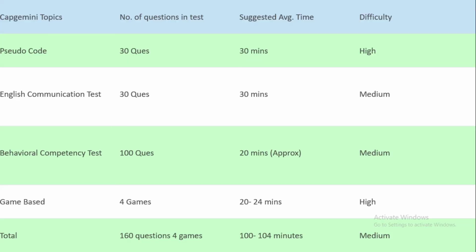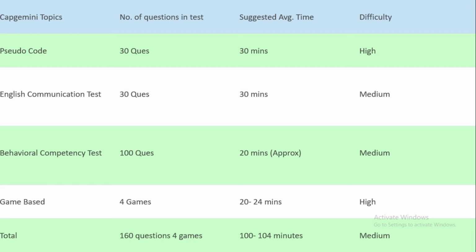After that, this is the overall summary of the complete syllabus. You can take a screenshot of this one. There will be 160 questions and 4 games, and the time will be 100 to 104 minutes.